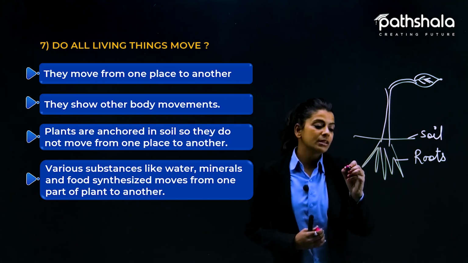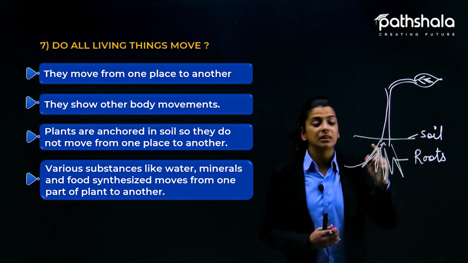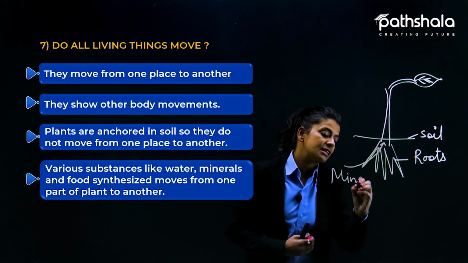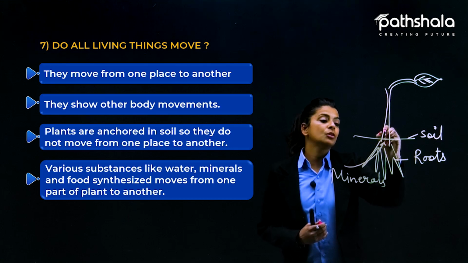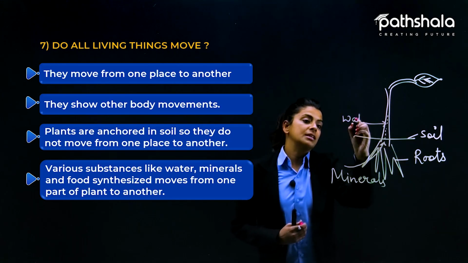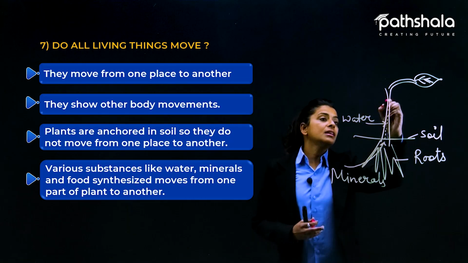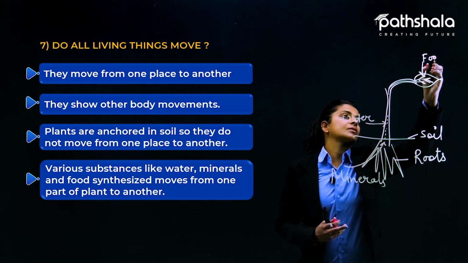How? For example, the minerals present inside the soil move upward with the water. With the help of water, minerals move upward in the plant and reach the leaves, and the food is synthesized here.